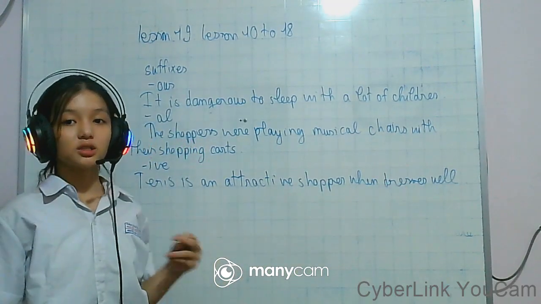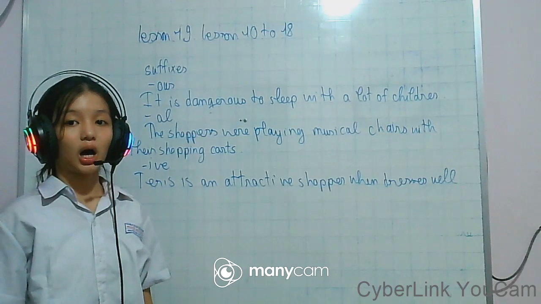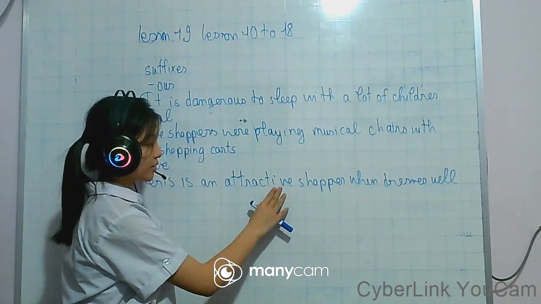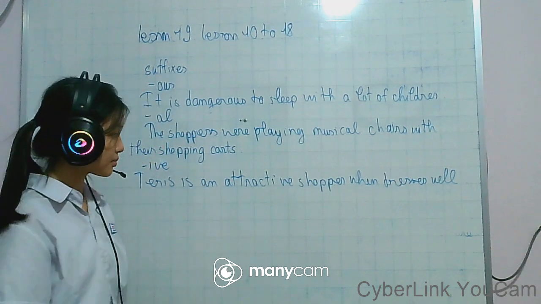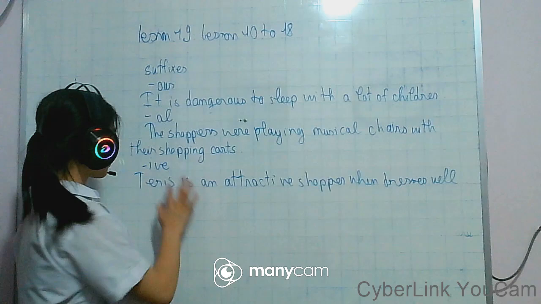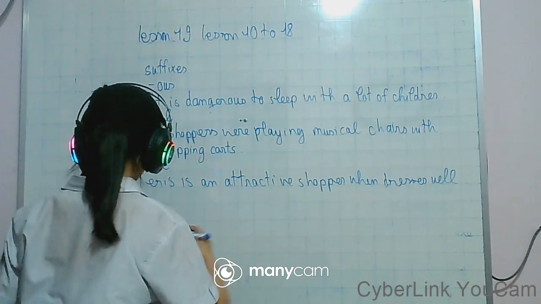So in this sentence, can you find the adjective that ends with ive? Attractive. That's right. Attractive has the suffix ive because it ends with I-V-E.